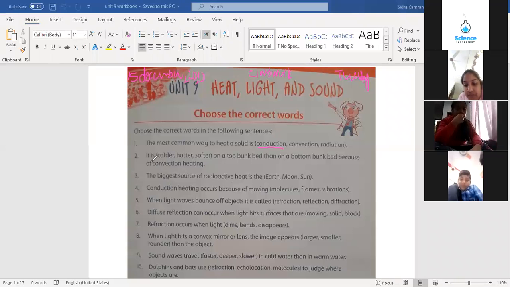Next, it is dash on a top bunk bed than on a bottom bunk bed because of convection heating. Because of convection, hotter. Which one is the correct answer? Hotter. Okay, yes, it's a correct answer. Only those are going to answer whom I am asking. Okay, keep your mic closed. The answer is hotter.